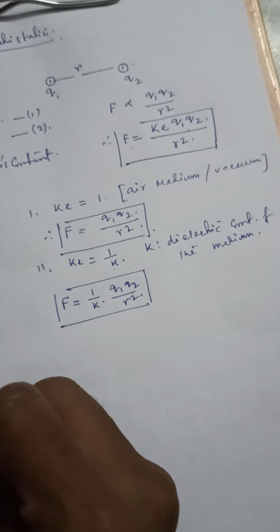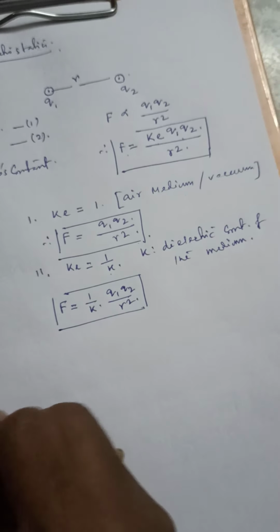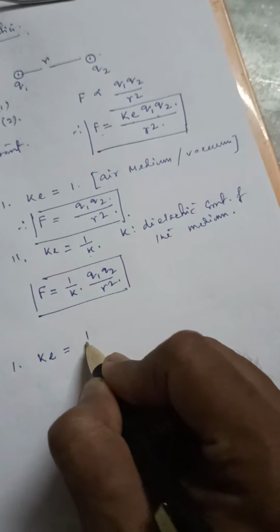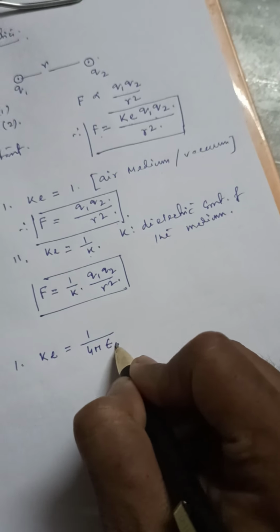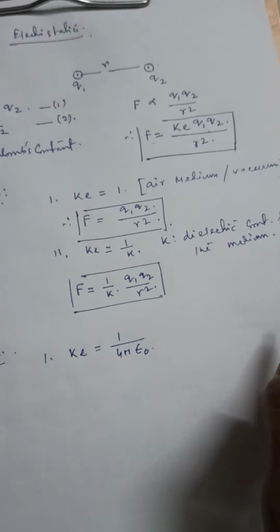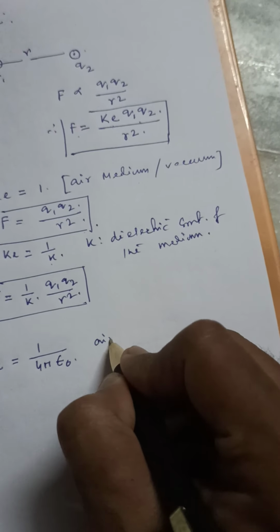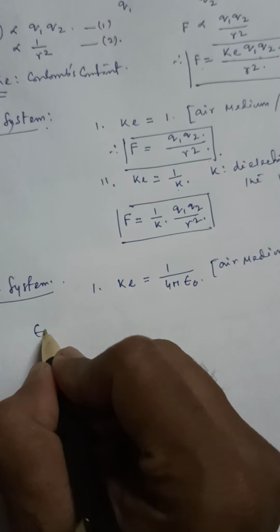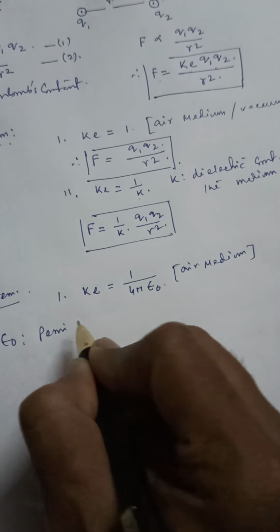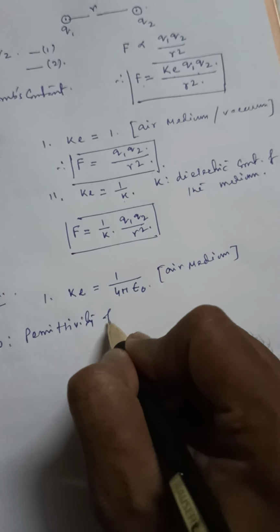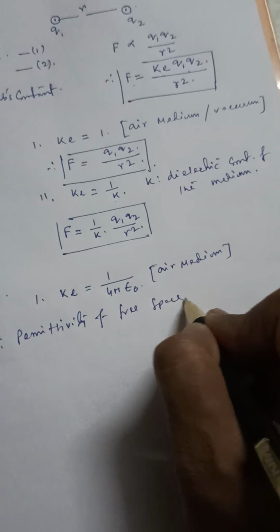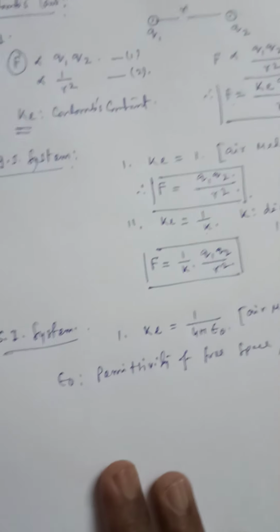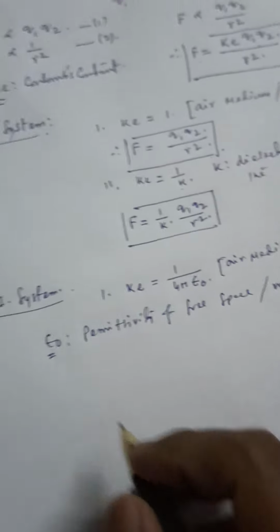Now if I go for SI system, in case of SI system, at first value of Ke will be 1 by 4 pi epsilon 0 for air medium, where this epsilon 0 is known as permittivity of free space or the medium. Okay, permittivity of free space or the medium. So it's another special property of the medium.